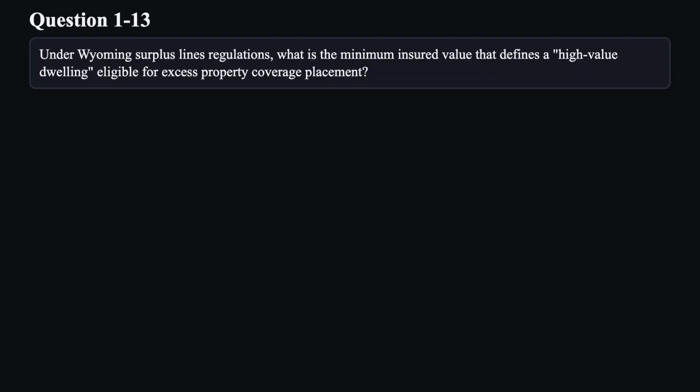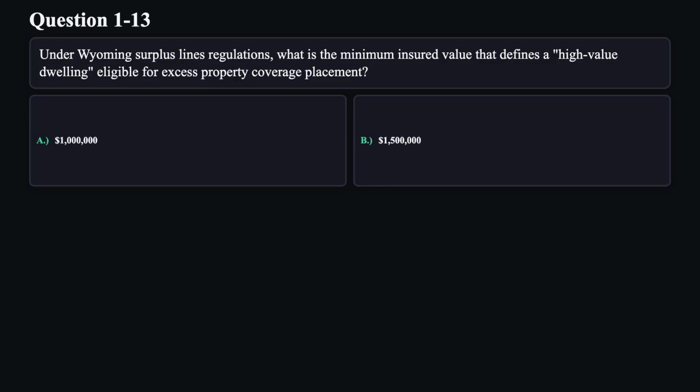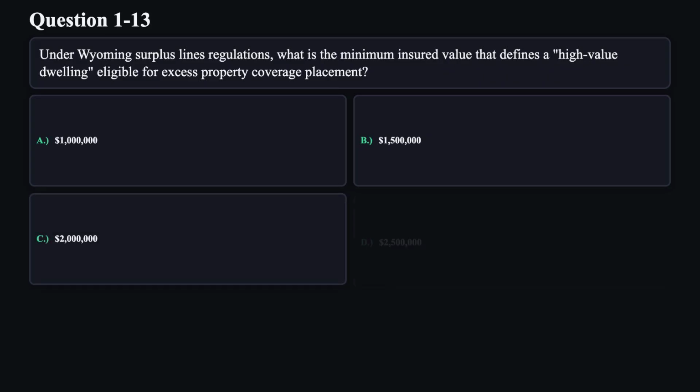Question 13. Under Wyoming surplus lines regulations, what is the minimum insured value that defines a high-value dwelling eligible for excess property coverage placement? A. $1 million. B. $1,500,000. C. $2 million. D. $2,500,000.